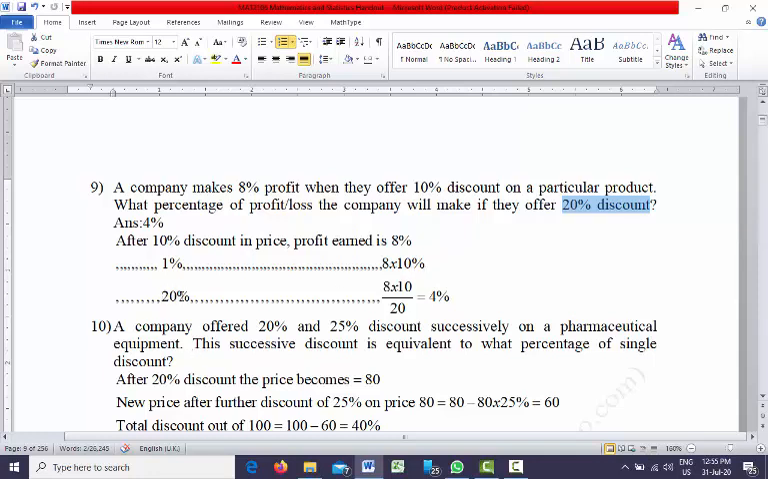Now after 20% discount in price, profit earned. After 1% discount, profit earned is this one, 8 multiplied by 10%. If you increase the discount from 1% to 20%, obviously the profit earned will be less. If you offer more discount, profit earned will be less. So you need to divide it by 20. So the answer is 4%.